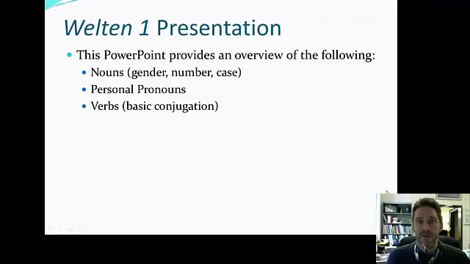And what we're going to do, this is from Welten 1. Okay, so your chapter 1, Welten 1. And we're just going to go over some overview of some nouns. In the book, it discusses Wortarten, so the different types of grammar elements that you'll come across, different types of words. Primarily right now we're focusing on nouns and some of the different genders, masculine, feminine, neuter, plural, some personal pronouns associated with those, as well as some basic verb conjugation. We may not get to the verb conjugation in this one, but that will certainly be another video for you to watch.